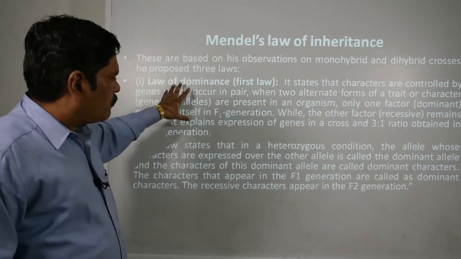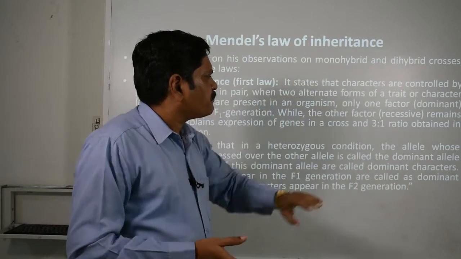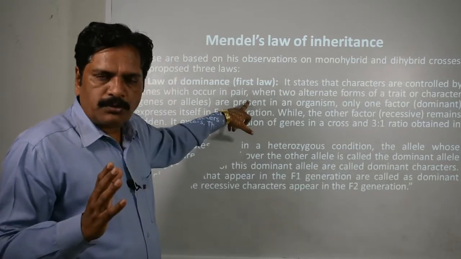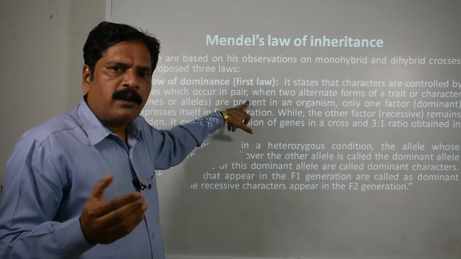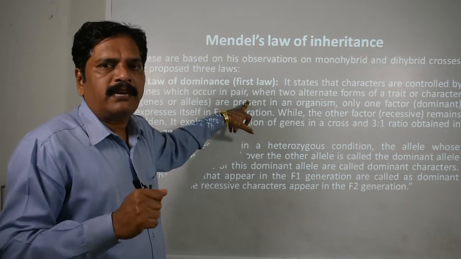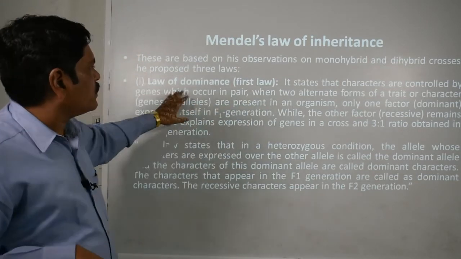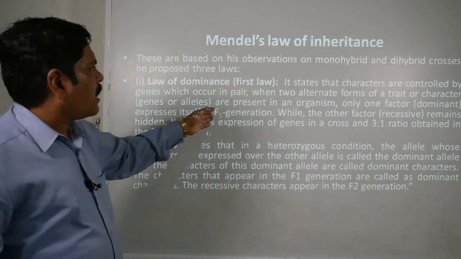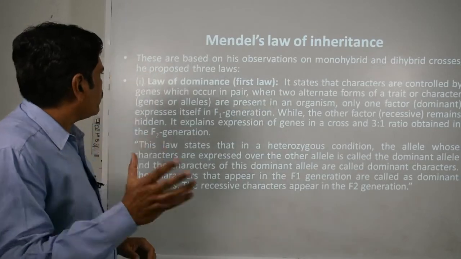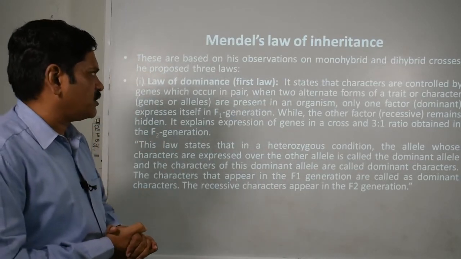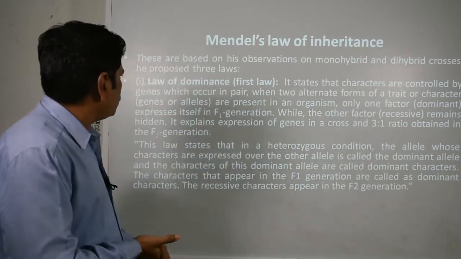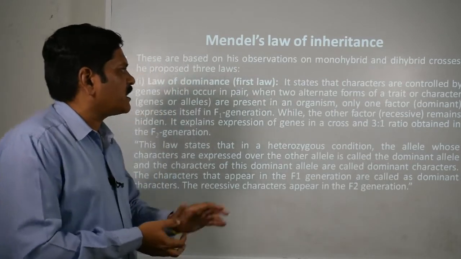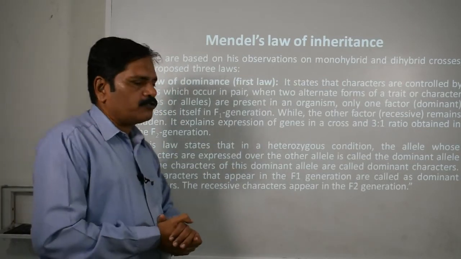Clear? So the statement is that characters are controlled by genes which occur in pairs. As you know, there is a homologous pair of chromosomes and on the same locus two allelic genes are there, so we say they occur in pairs. And when two alternate forms of a trait or character are present in an organism, only one factor expresses itself in the F1 generation, while the other factor remains hidden. So it explains the expression of genes in a cross and the 3:1 ratio obtained in the F2 generation.